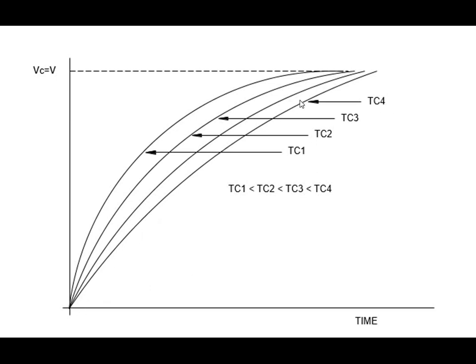So from the figure we can see that at TC4, the maximum value of the time constant, the curvature of the exponential graph is lesser. As the value of time constant decreases, the curvature of the graph increases. For the minimum time constant TC1, the maximum curvature of the graph is there. So as the value of the time constant increases, the graph of Vc or Vl will become nearly equal to linear. So the exponential term decreases.